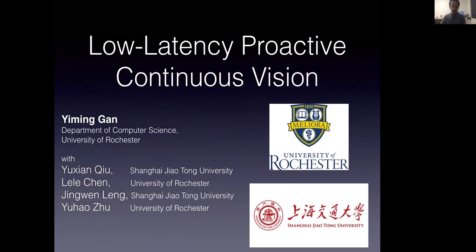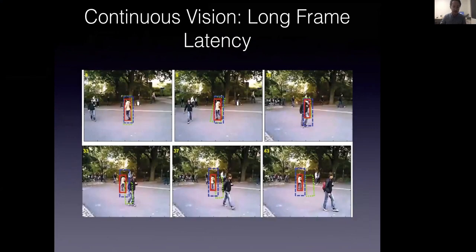It's a great honor being here to present our work, Low Latency Proactive Continuous Vision. This work is a collaboration from our group with researchers from Shanghai Jiao Tong University.